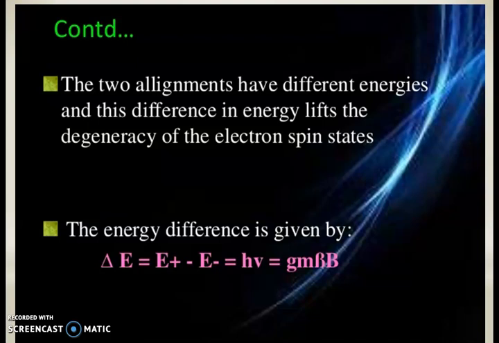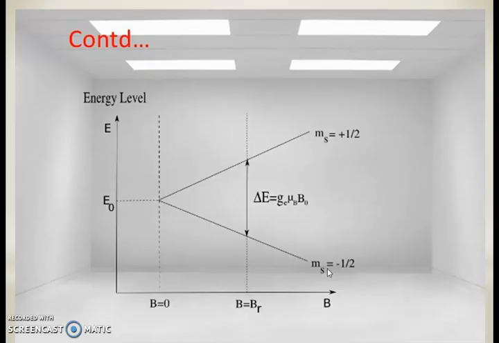The energy difference is given by the resonance equation, that is delta E equals E plus minus E minus equals h nu, which equals g m beta B. Next, here we see the graph between the two different energy levels or change in energies.